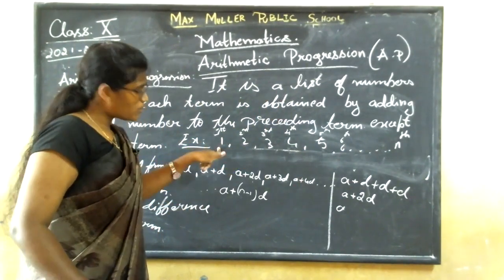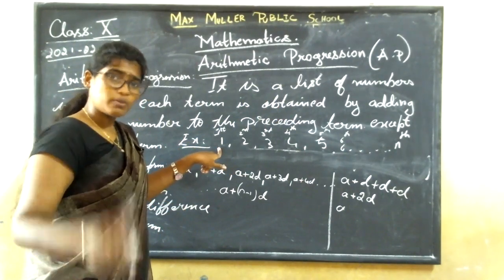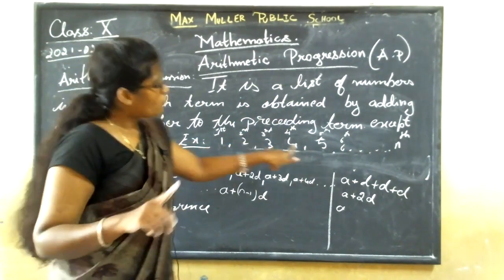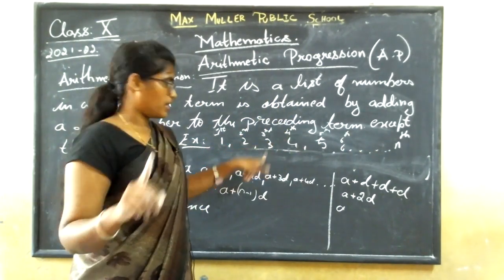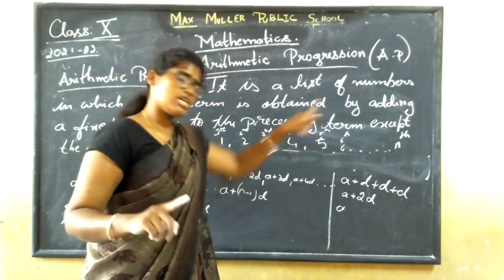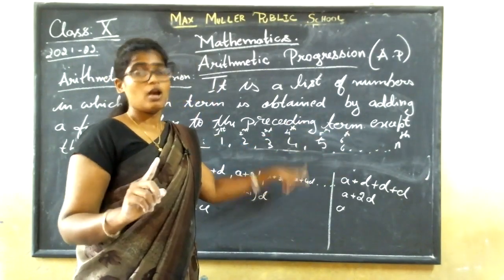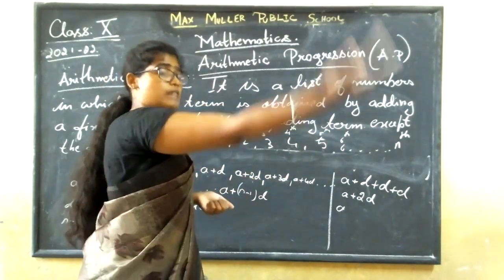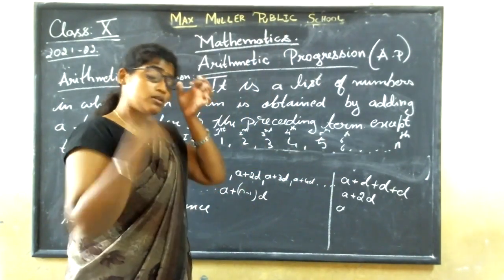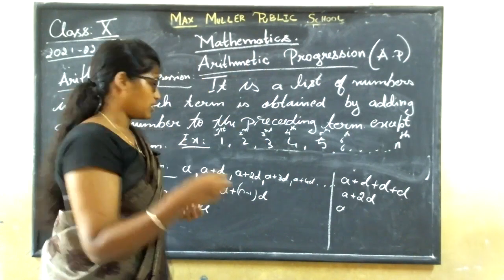So, 2 minus 1, what you get? You get 1, correct? 3 minus 2, what you get? 1. 4 minus 3, what you get? 1. 5 minus 4, what you get? 1. 6 minus 5, what you get? 1. So, what are you going to do? Succeeding term minus the preceding term. Correct?